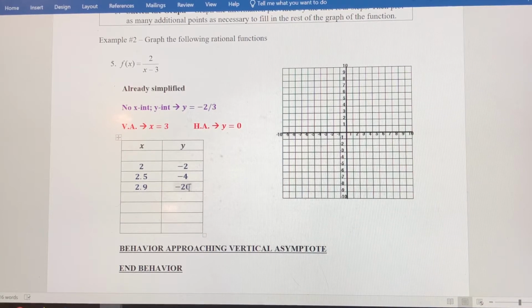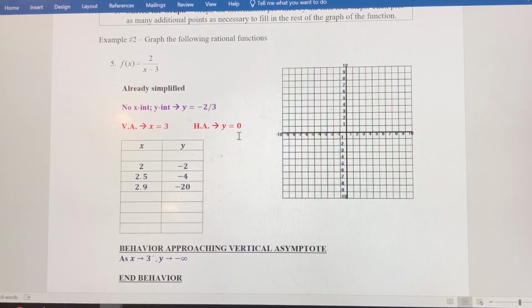So what we can say there is we're approaching this vertical asymptote here at x equals 3. y is going to approach negative infinity. As we get closer and closer to that value from the left, the graph is going to be going down, like this. Now, let's do the same thing, but come from the right side.